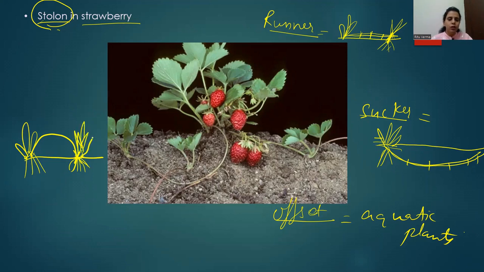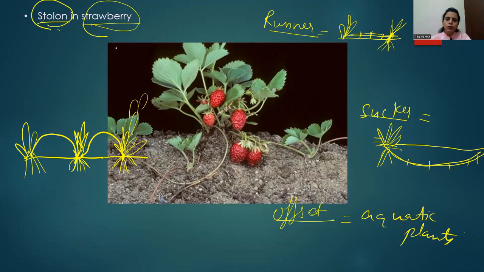Now again a new runner will grow from here, and it will touch the ground at some particular point, and from this point itself adventitious roots will grow and the new plant will develop. So this stolon is most commonly present in strawberry. So this was all about stem.